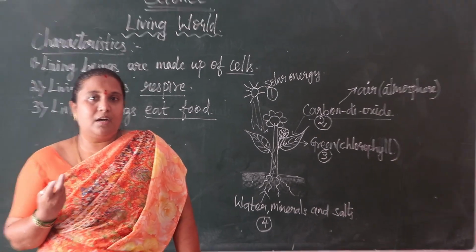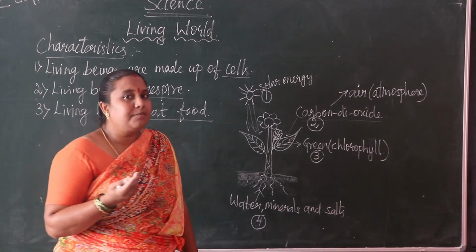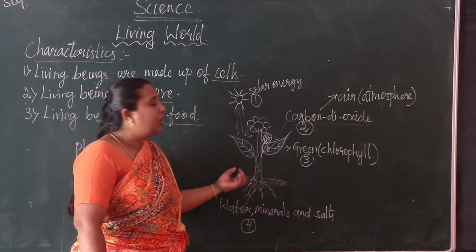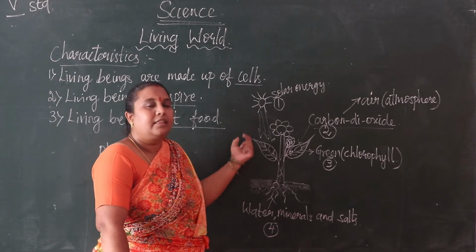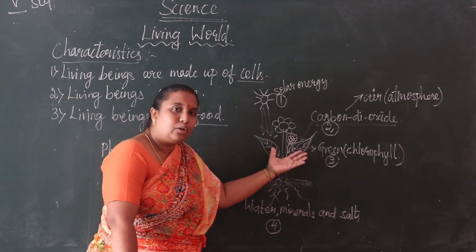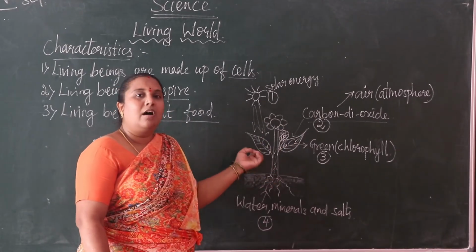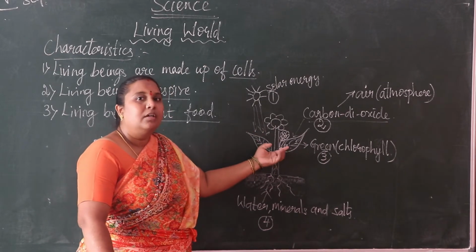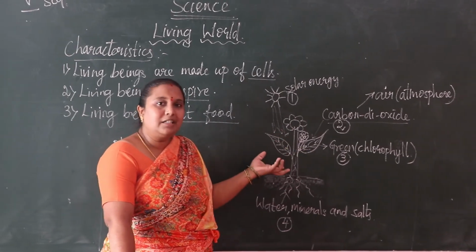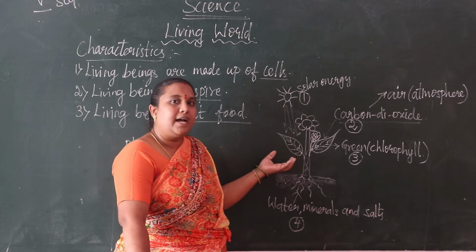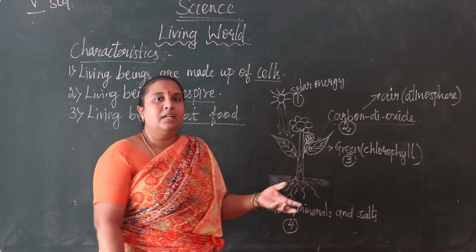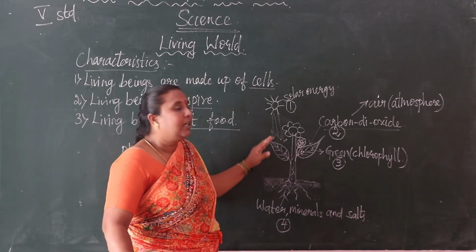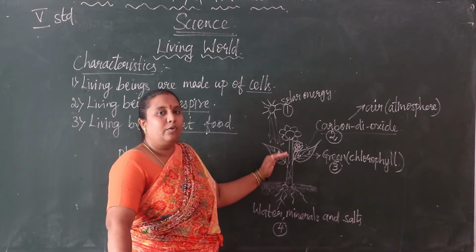How can we observe this? By the growing of the plant. Then the flowers turn into fruits, or plants turn into vegetables. From that we come to know that plants prepare their food. So by this method, the plant is preparing its own food.